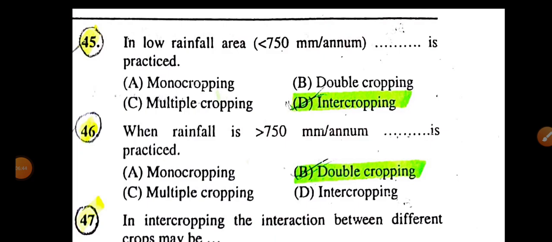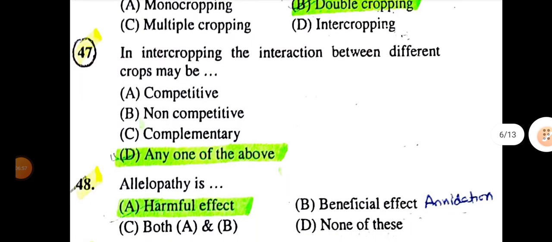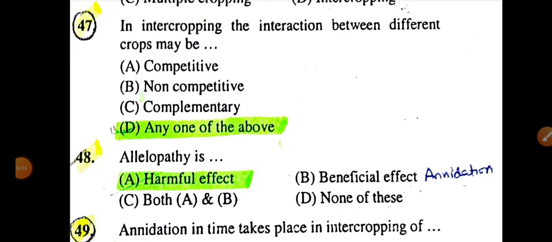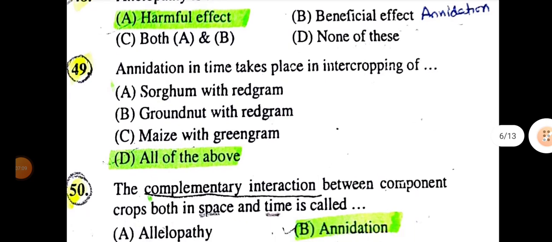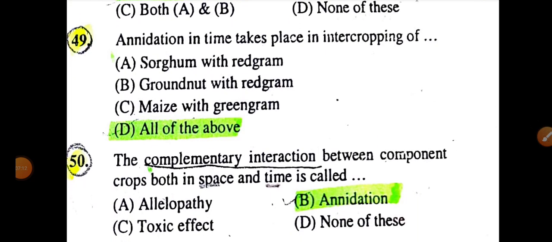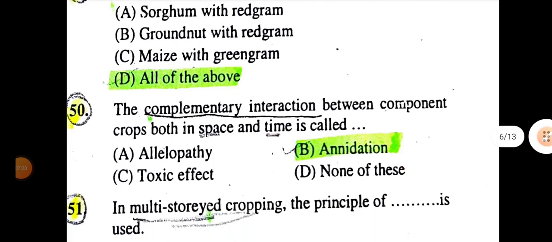In a low rainfall area, less than 750 mm per annum, intercropping is practiced. When rainfall is more than 750 mm per annum, double cropping is practiced. In an intercropping, the interaction between different crop may be competitive, non-competitive or complementary. Allelopathy is a harmful effect, anidation is a beneficial effect. Anidation in a time take place in an intercropping of all of the above: sorghum with red gram, groundnut with red gram, maize with green gram.